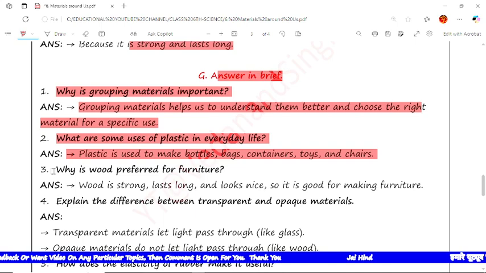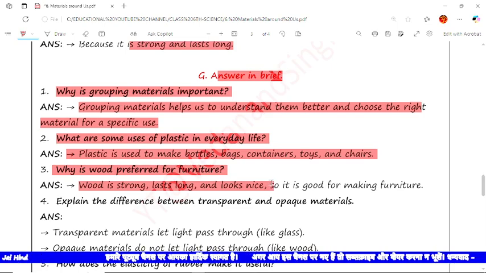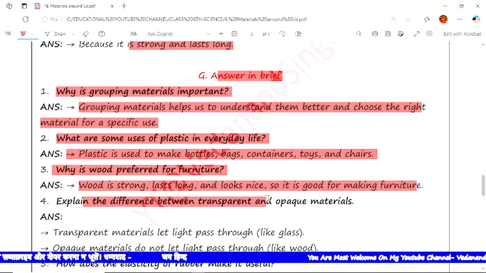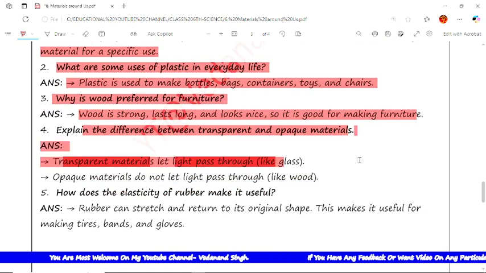The next question is why is wood preferred for furniture? The answer is wood is strong, long lasting and looks nice, so it is good for making furniture. Next question is explain the difference between transparent and opaque objects. The answer is in a transparent object light passes through it, like glass. The next is opaque object means it does not allow light to pass through it, like wood.